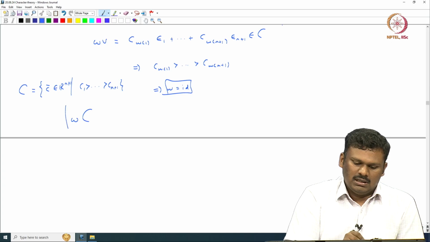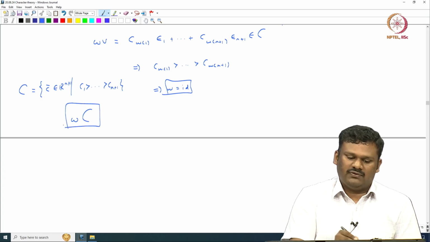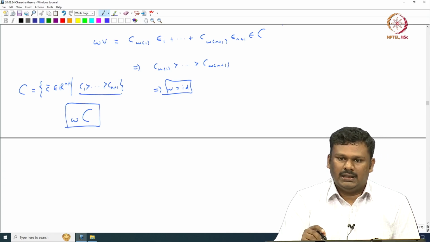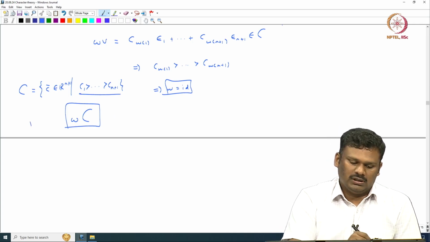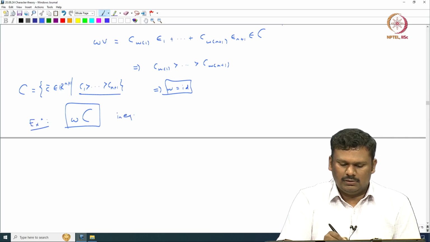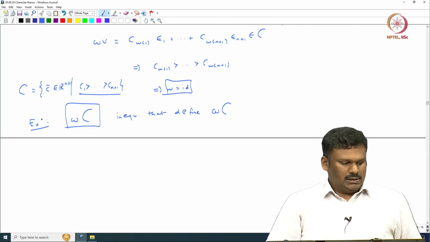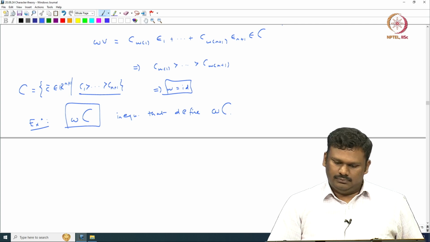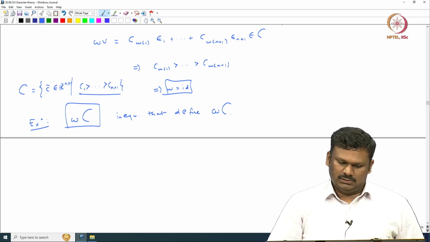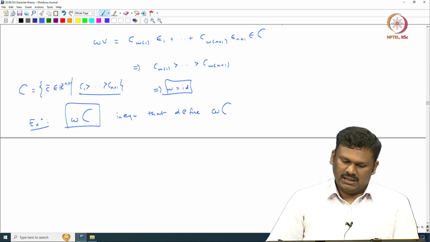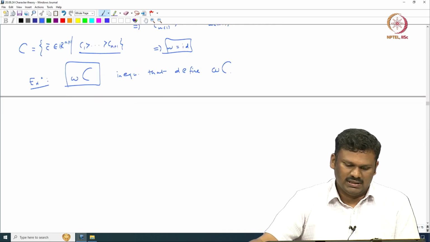Likewise, W C also can be given in terms of inequalities, and it is not hard to get using the action of W. I will leave it to you to get the inequalities that define W C. Okay. So this indeed gives us a simply transitive action on the Weyl chambers.